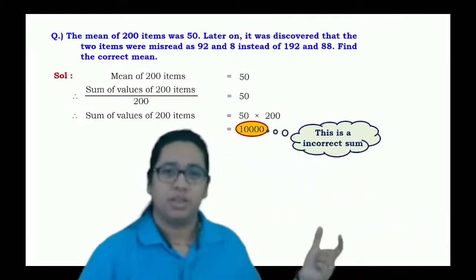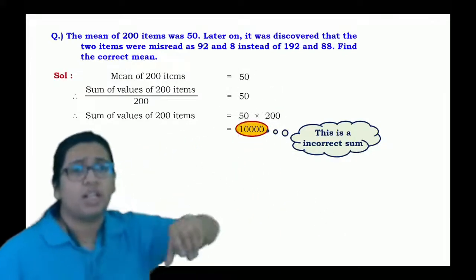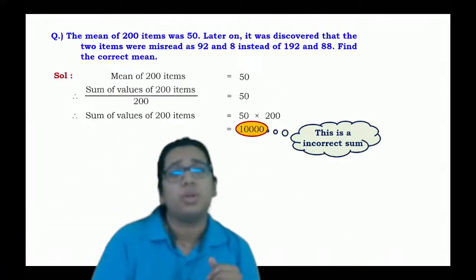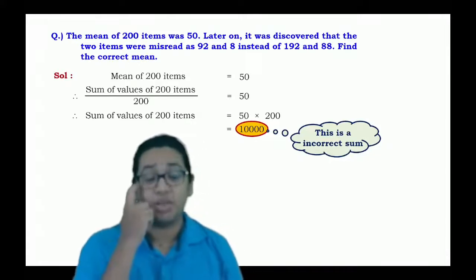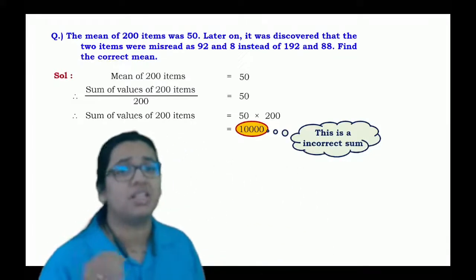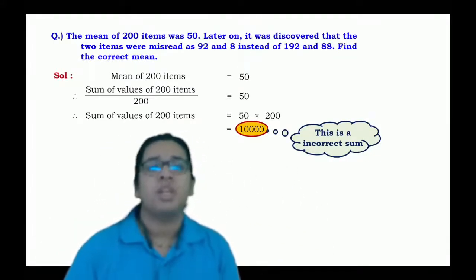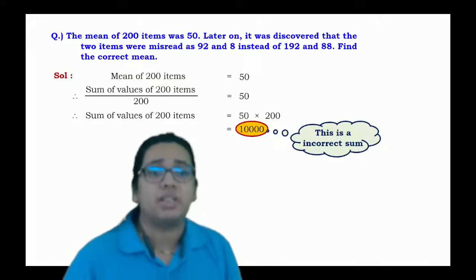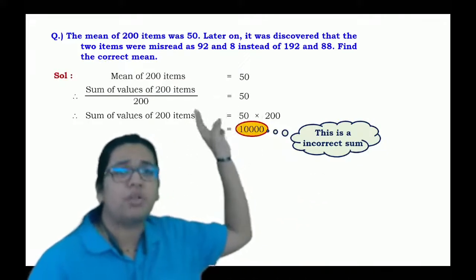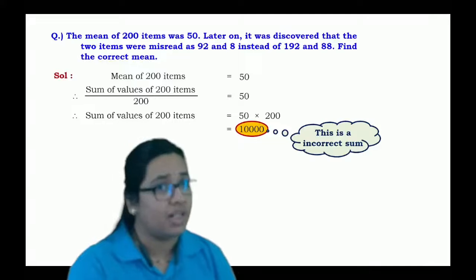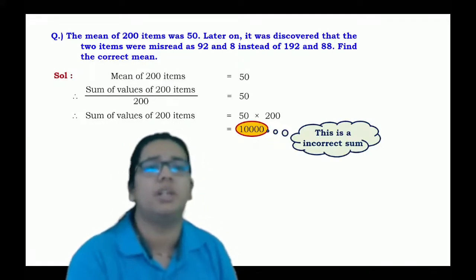But the next case is that it was discovered that two items were misread as 92 and 8 instead of 192 and 88.